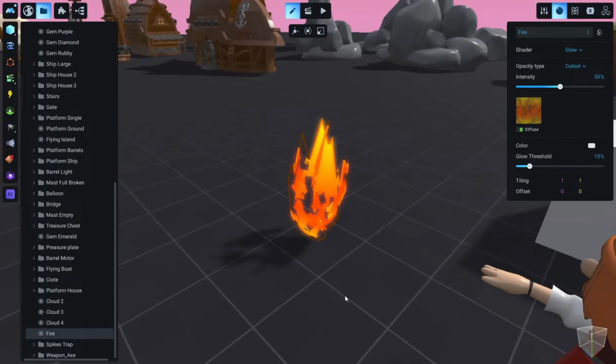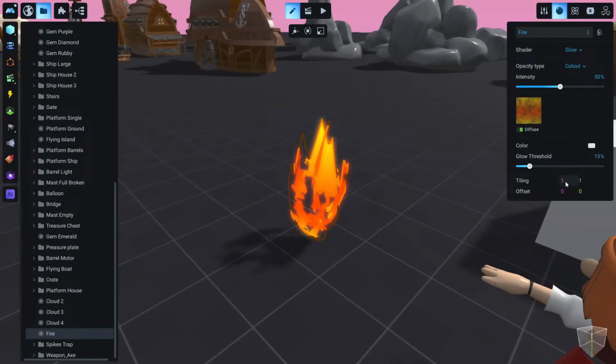Now why is this important? This is important because here come the tiling and the offset of the texture. Tiling of the texture means, of course, we have two different values here. One is for the horizontal tiling and one is for the vertical tiling, and the same for the horizontal offset and vertical offset.